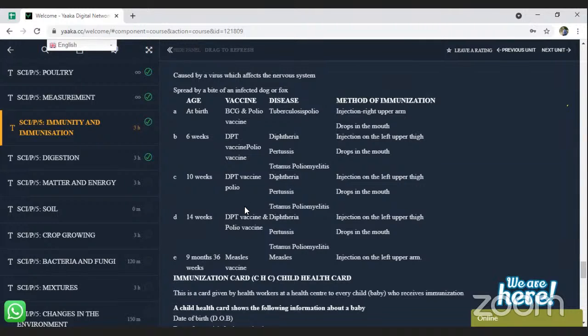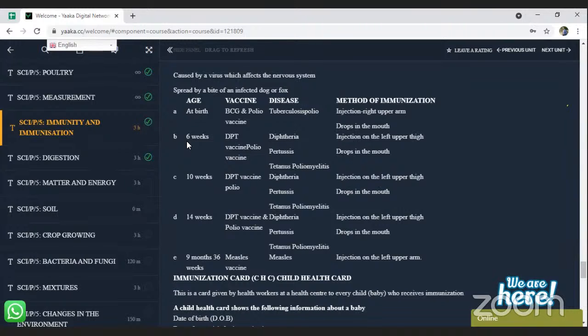Now, they can ask you to give the time when DPT vaccine is given. When is DPT vaccine administered into the body? If they ask you like that, you have to give the full answer. DPT vaccine is given at 6 weeks, 10 weeks, and 14 weeks. As simple as that. If you say that DPT vaccine is given at 6 weeks only, you will be marked wrong. You have to give a full answer.